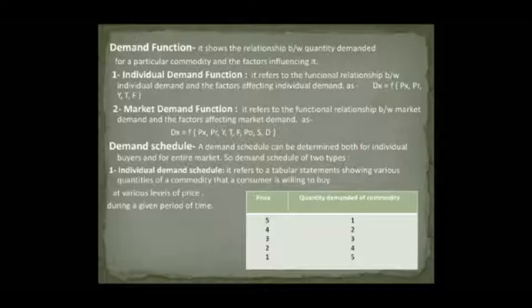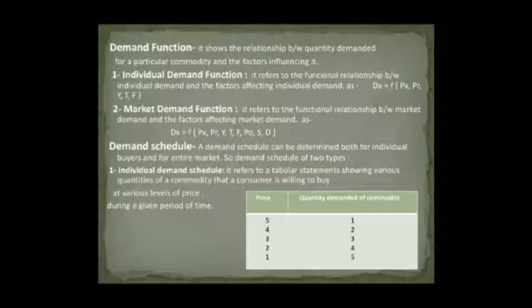It refers to the functional relationship between individual demand and the factors affecting individual demand, as expressed by Dx = f(Px, Pr, Y, T, F). Dx is equal to demand for commodity X, Px is equal to price of the given commodity X, Pr is equal to price of related goods, Y is equal to income of the consumer, T is equal to taste and preferences, and F is equal to expectation of change in the price in future.